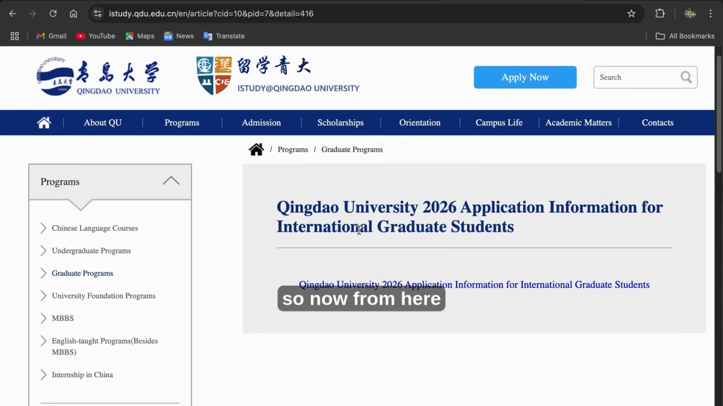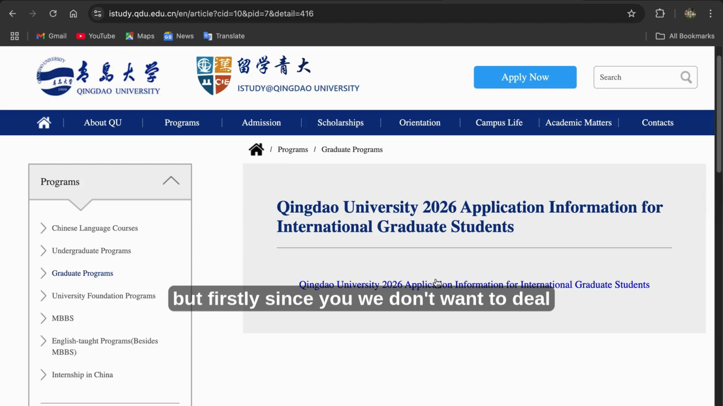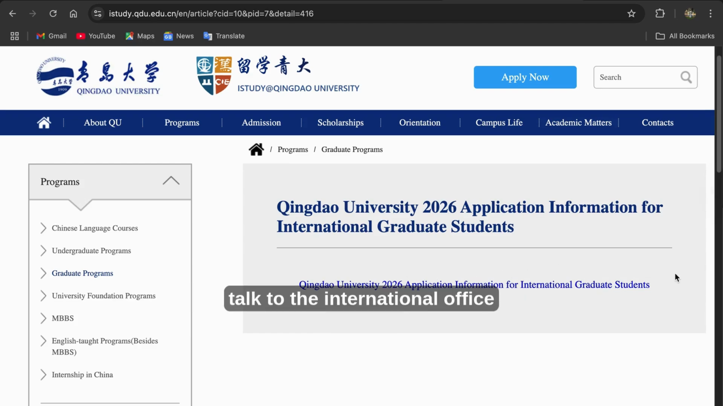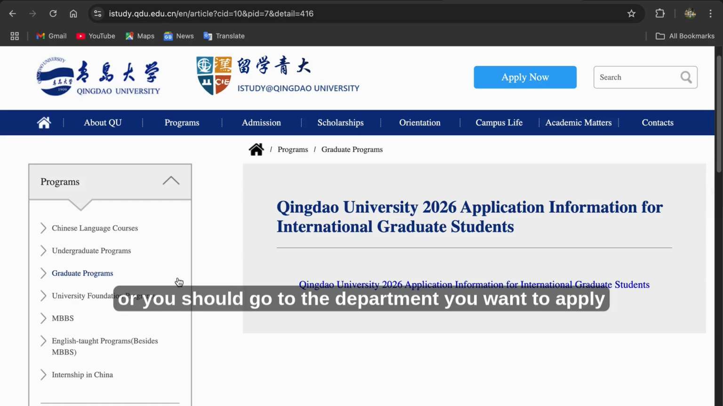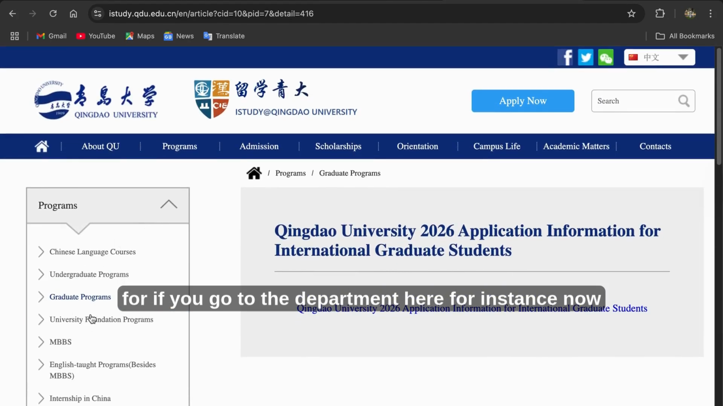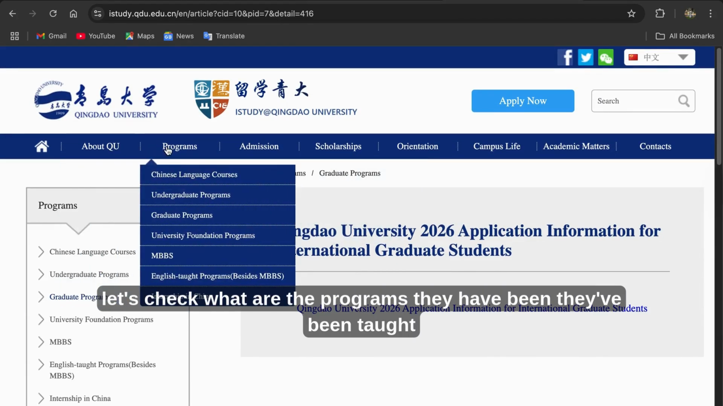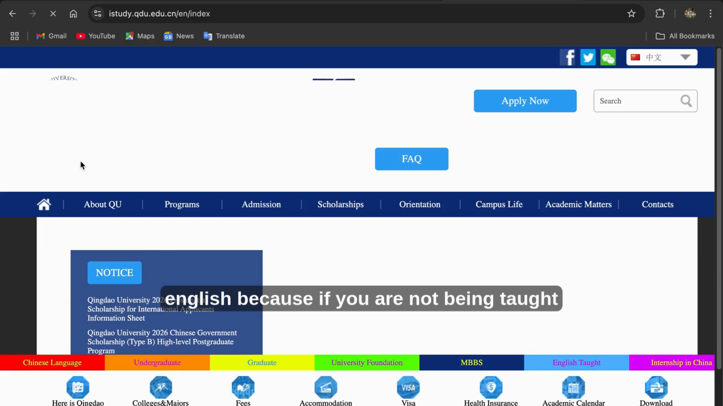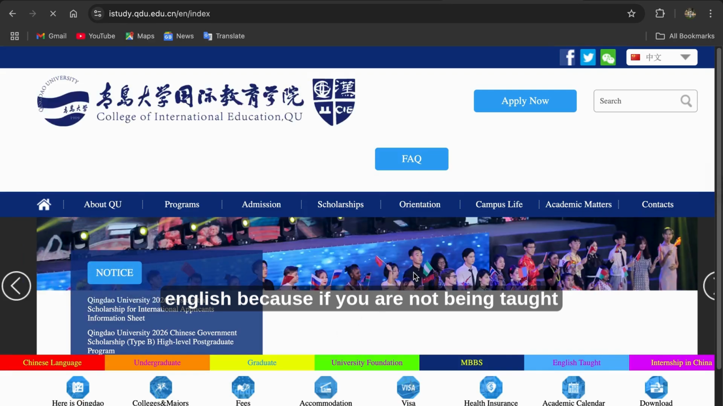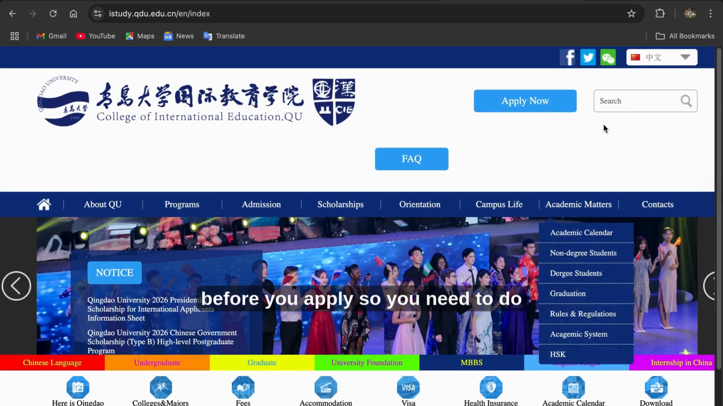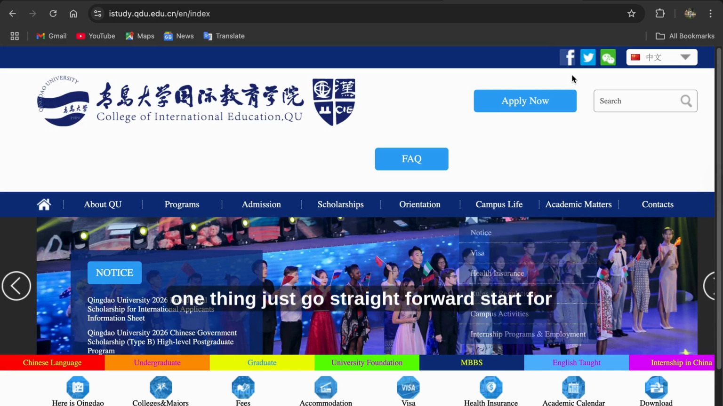But firstly, since we don't want to deal with this, you can start your application in two ways. Firstly, talk to the international office, or go to the department you want to apply for. If you go to the department, let's check what programs they teach, and make sure the programs are taught in English, because if they are not taught in English, it's another thing. So advisably, before you apply, you need to do one thing.